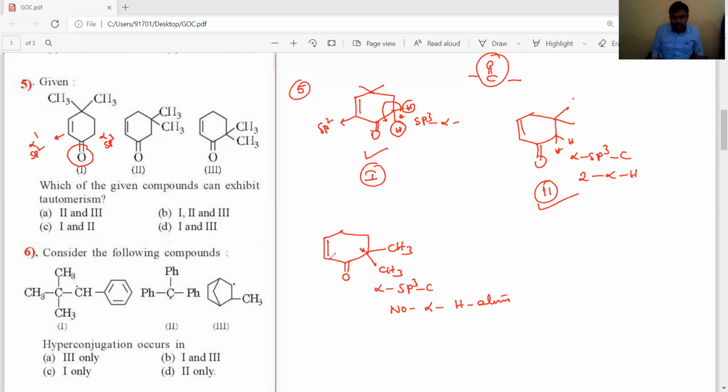But the next carbon, let's see, this is an alpha sp2 carbon, it is in conjugation with the C double bond O group, alpha, beta, and this is the gamma sp3 carbon. This has gamma hydrogen atoms present. These gamma hydrogen atoms are in conjugation with the carbonyl group. Then this double bond will shift and produce the enol product like this.